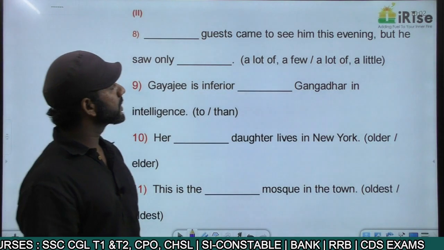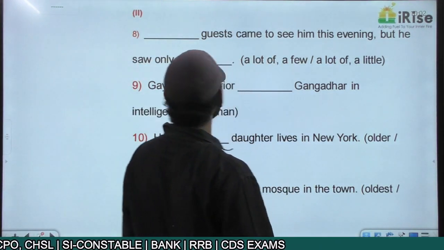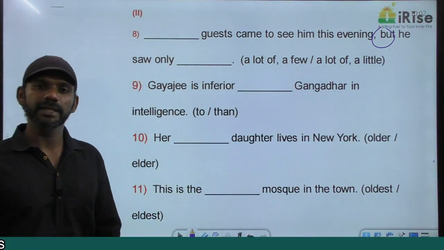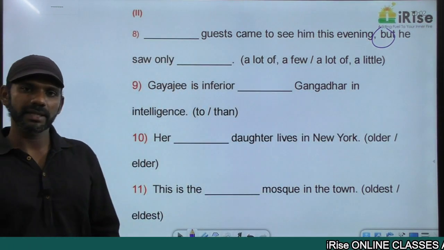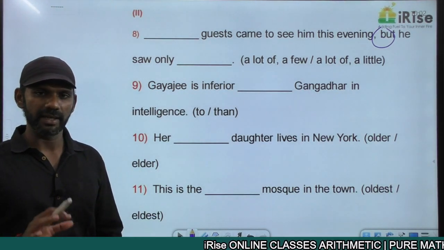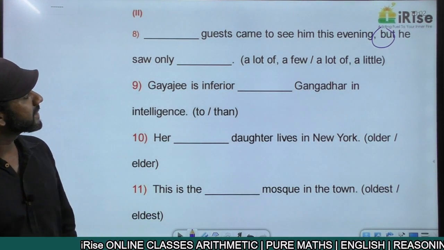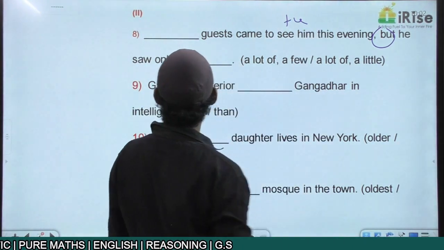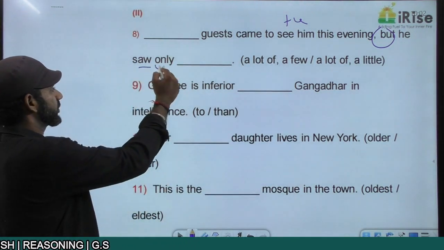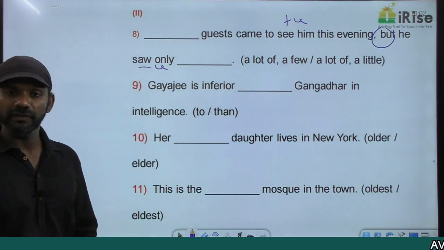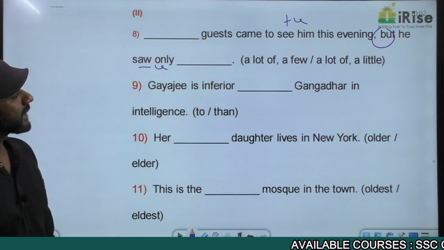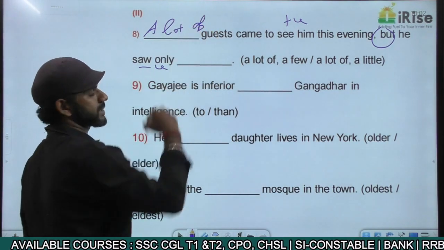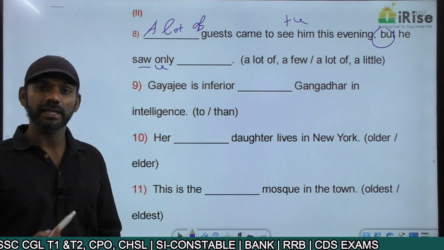Dash guest came to see him this evening, but he saw only dash. But is a contrast indicator. It must always connect one positive idea and one negative idea, undoubtedly. Dash guest came to see him, positive, this evening, but he saw only dash, negative. The first idea must be positive, the second idea must be negative. The first blank anyway says a lot of. So that's completely fine. A lot of guests. A lot of guests is the same as lots of guests.